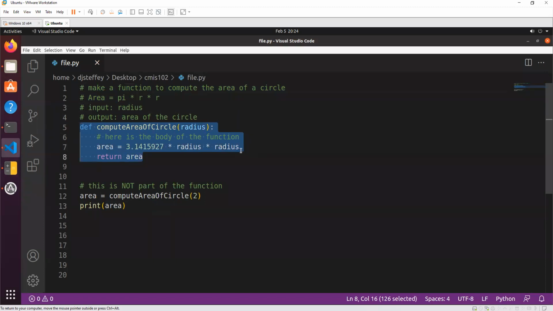Oh, this is a function. It does not execute it yet. It just takes a note that this is a function that exists. Then it gets to line 9, there's nothing. Line 10, there's nothing. Line 11, it's a comment, so it ignores it. Line 12, okay, this is no longer part of the function, so it's going to execute this.